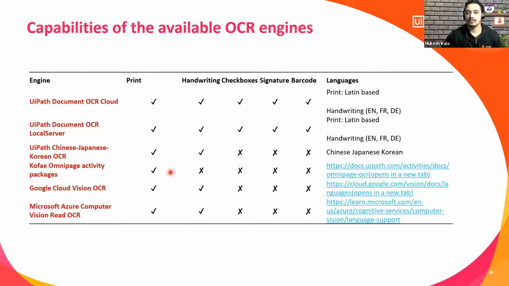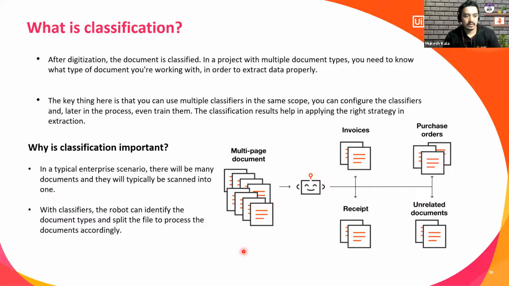Okay, so this grid is also available on the UiPath documentation for you to refer to. What these OCR engines can detect, what they can do, what the languages are: wherever it says tick, you can do that; wherever it says cross, you cannot do that. More information about those is always available on the UiPath documentation. Okay, so I have done the digitization.